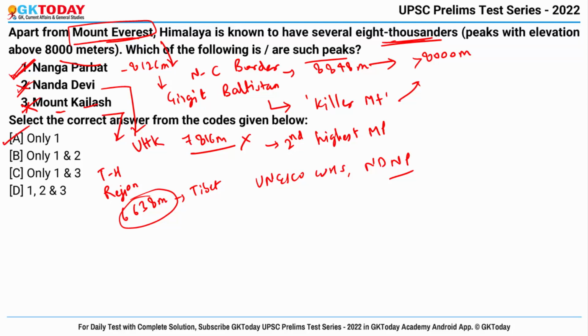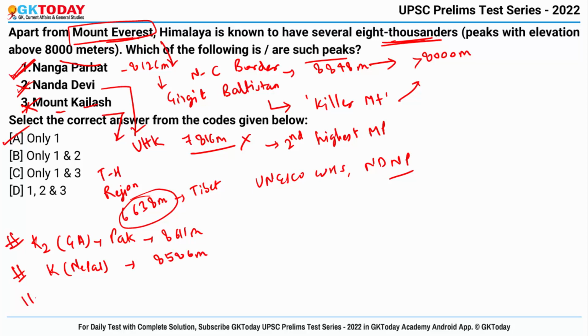Now apart from Mount Everest and Nanga Parbat, let's talk about some of the 8,000ers more. There is K2, or you can say Godwin Austen. It is in Pakistan with a height of 8611 meters. Then there is Kanchenjunga, which is in Nepal and it has a height of 8586 meters. Then there is Lhotse. It is also in Nepal and has a height of 8516 meters. Then there is Makalu, again in Nepal, with a height of 8463 meters.